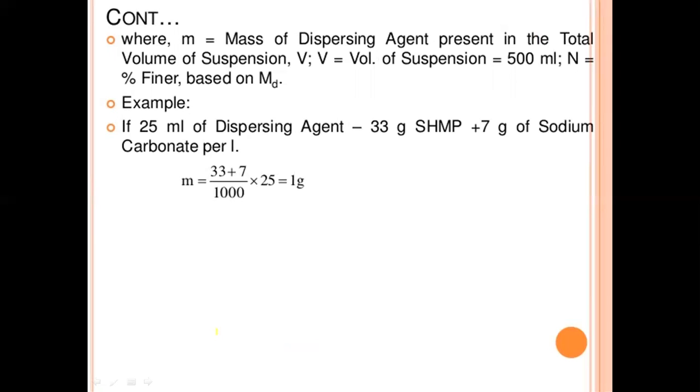For example, if 25 ml of dispersing agent is used, at 33 grams SHMP plus 7 grams sodium carbonate per liter, then M equals (33 plus 7) divided by 1000 grams, into 25, which equals 1 gram.